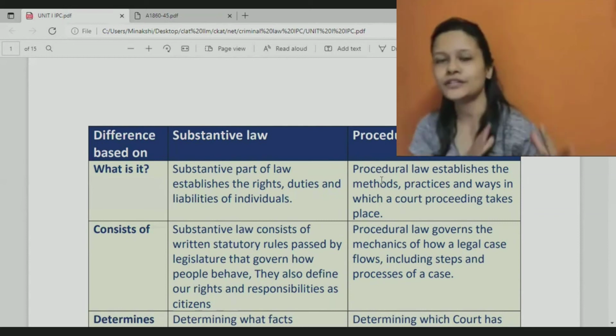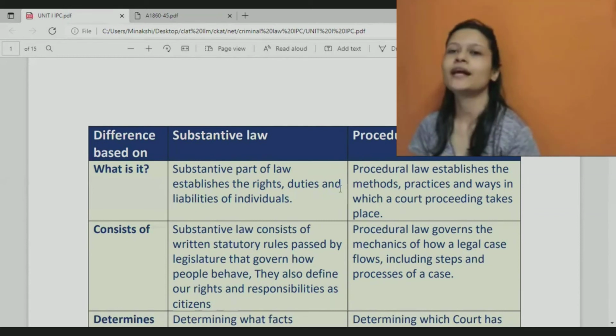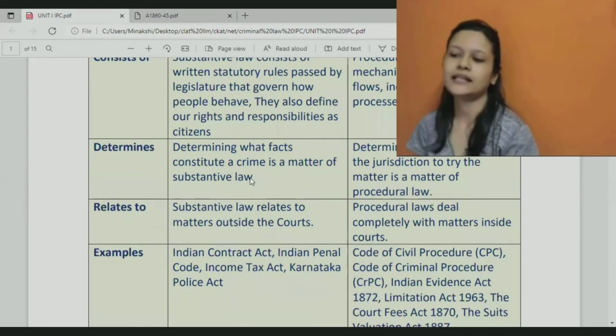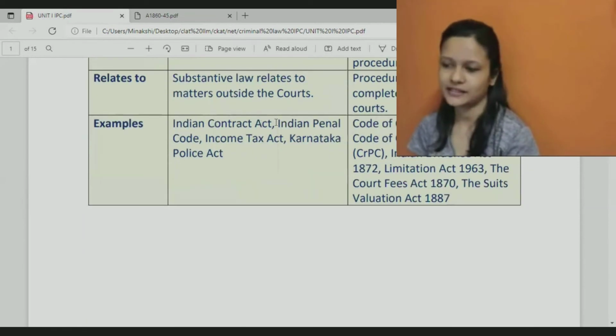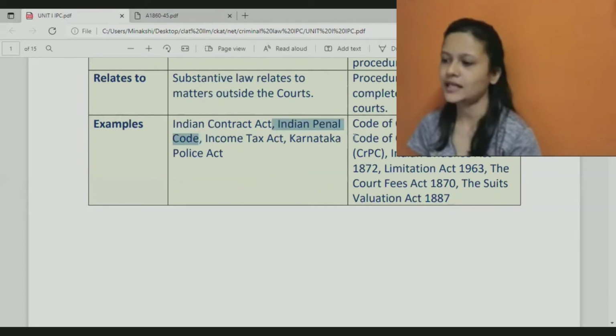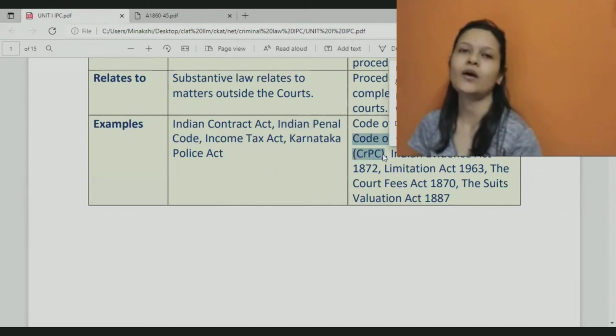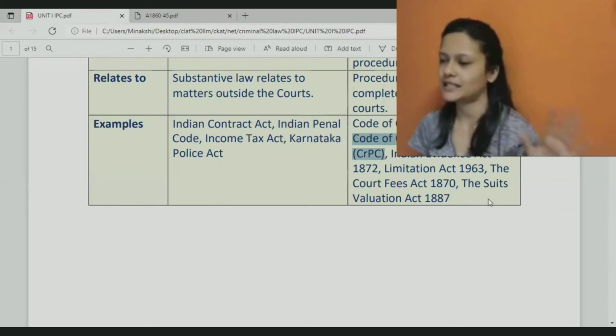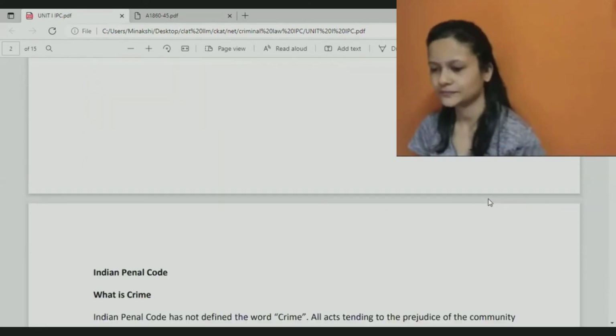To understand all those things, we are studying IPC, which is a substantive law. In case someone violates any provision of IPC, a case will be filed based on the process mentioned in the Code of Criminal Procedure, CrPC, which you will get in a different semester.